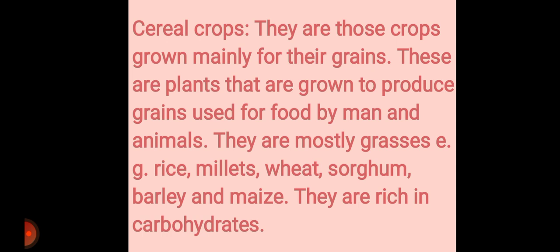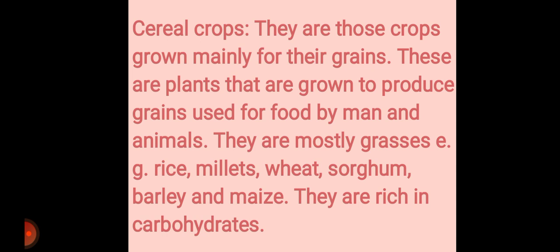All right, so examples of cereals are rice. Yes, the grain of rice, we eat the grain of rice. Millet, wheat, sorghum. Sorghum is the one our parents call dawa. It's red, they used to make pap. Hausa people also use it to make their special meals.